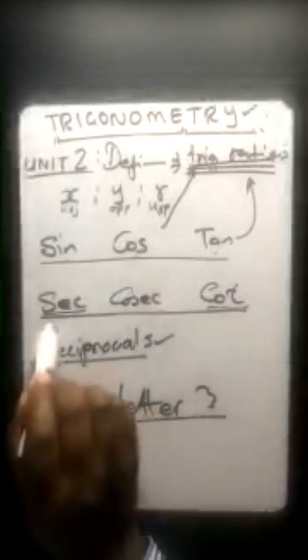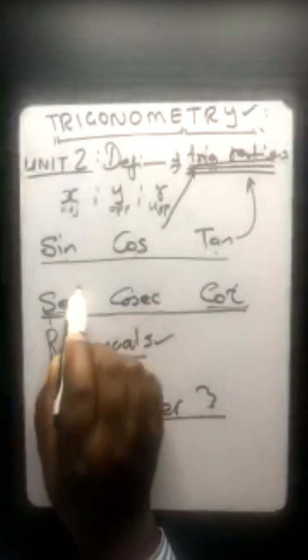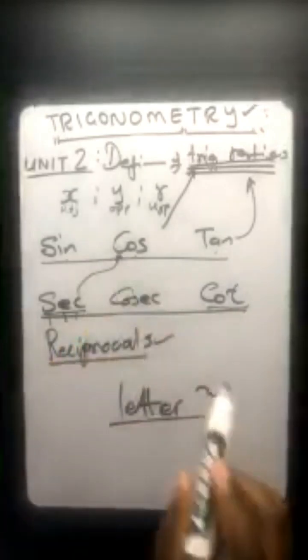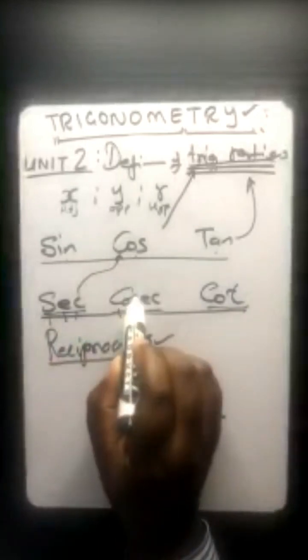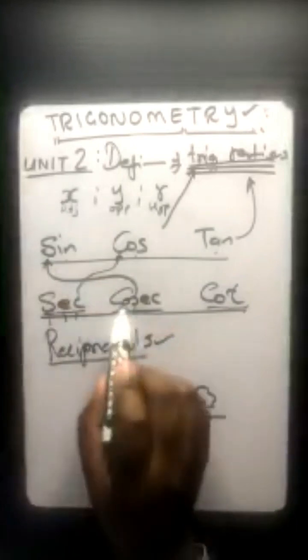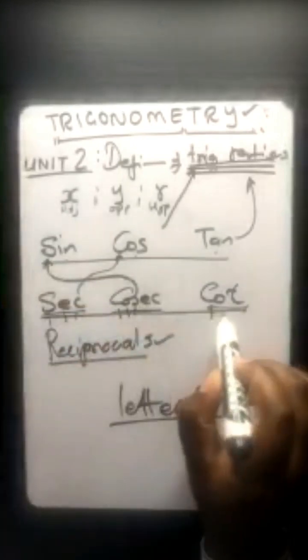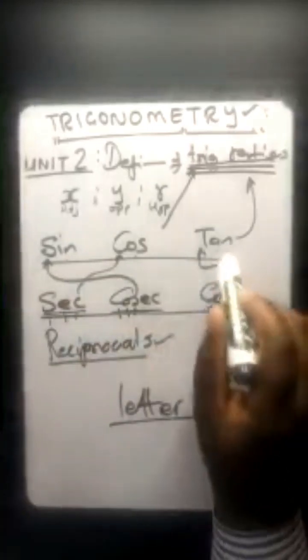What is letter number 3 of sec? 1, 2, 3 is C. So this C is the cousin of cos. What is letter number 3 of cosec? 1, 2, 3. Letter number 3 is S. This S means sine. So cosec is the cousin of sine. What is letter number 3 of cot? 1, 2, 3. T. T for tan. So the cousin of tan is cot.